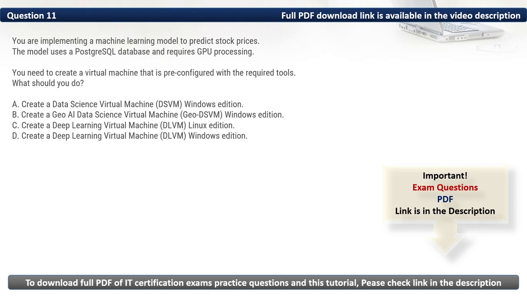Firstly, let's eliminate the incorrect options. We have A, create a DSVM Windows Edition. While DSVM includes machine learning tools, it is not optimized for deep learning with GPU acceleration. Then we have B, create a GeoAI DSVM Windows Edition. GeoDSVM is specialized for geospatial AI tasks, not stock price prediction.